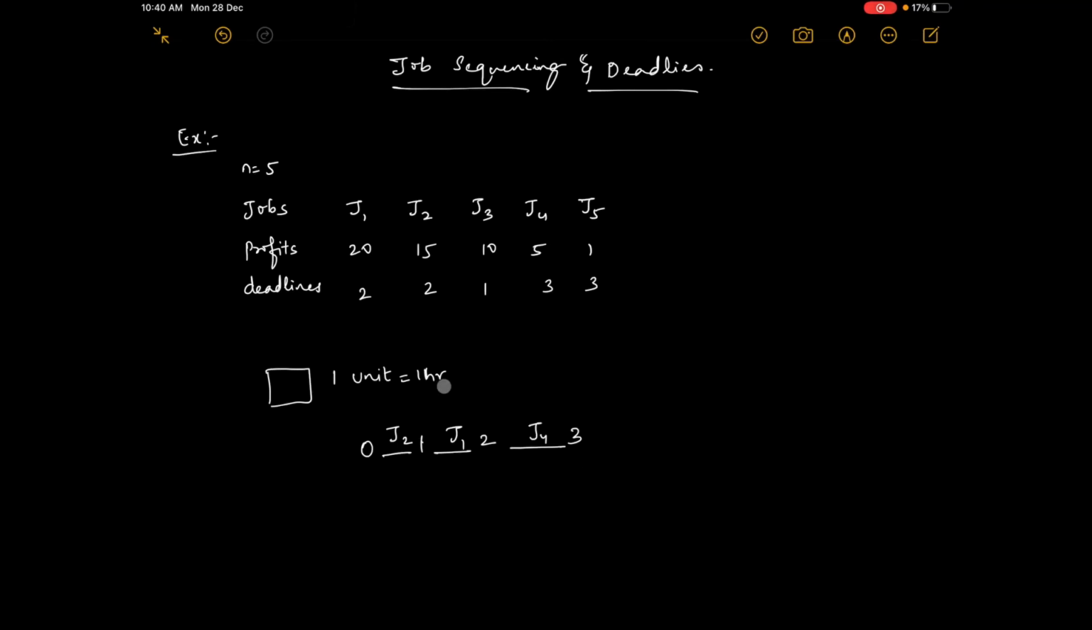Maximum people were ready to wait for 3 hours, so we have filled all the 3 hours of jobs. So again J5 cannot be done. So J3 and J5 cannot be done. So what is the profit here? If I do J4 job it is 5 rupees. If I do J1 job, 20. If I do J2 job, 15. So total is 40.